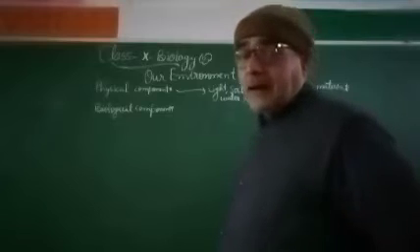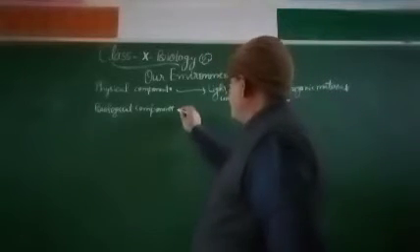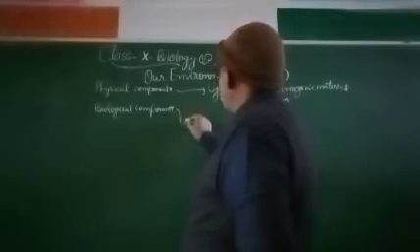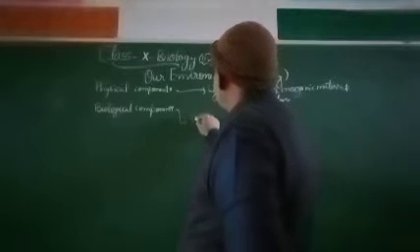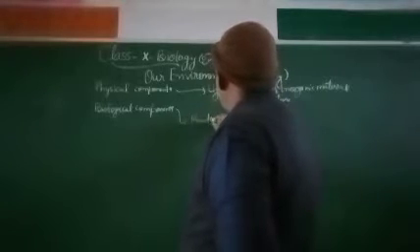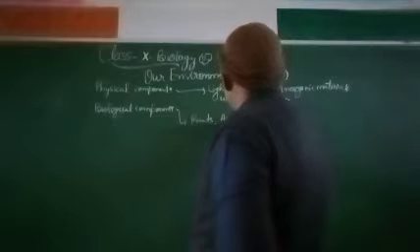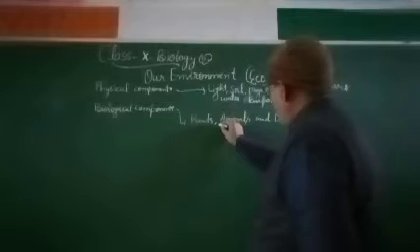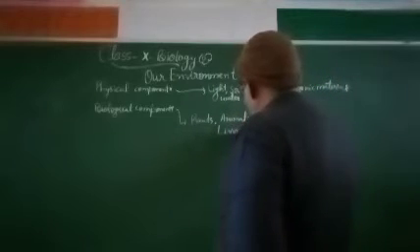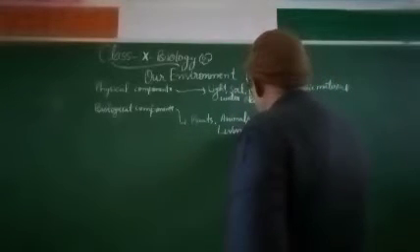While the biological components are plants, animals, and decomposers, meaning living organisms. All the living organisms come under the biological component.